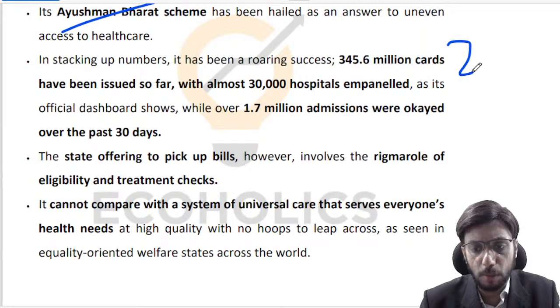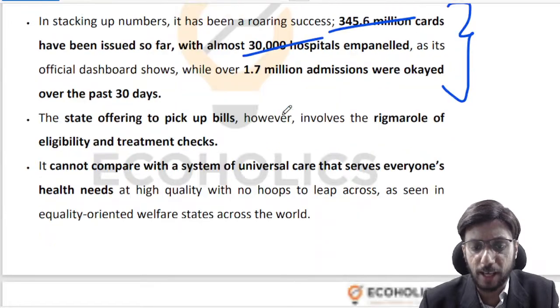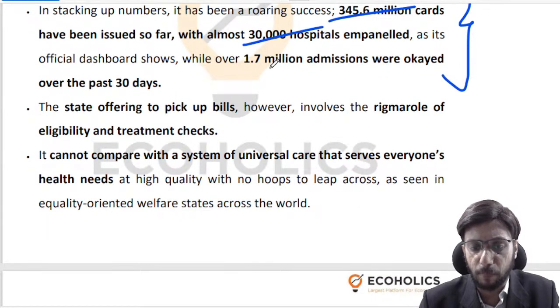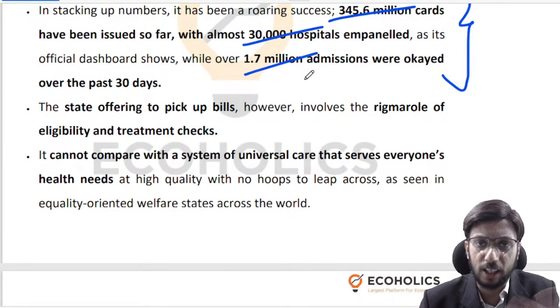And I want you to note down these numbers: nearly 350 million cards have been issued so far, 30,000 hospitals have been empaneled so far, and 1.7 million admissions into hospitals were okayed in the last 30 days. So I want you to be able to rattle off these numbers whenever you get an opportunity. But the important point over here is that all these numbers are pointing in the right direction.